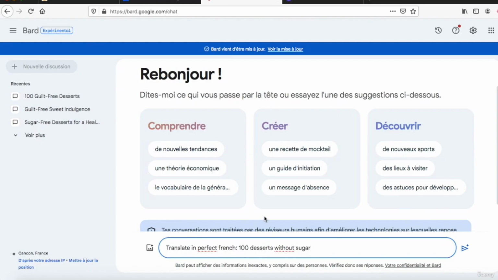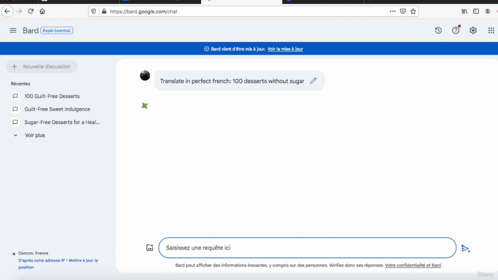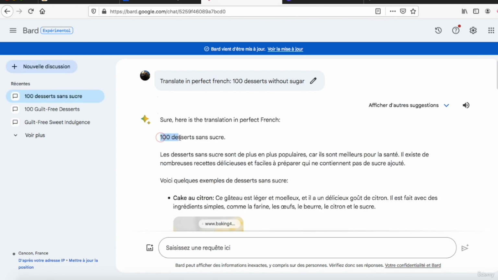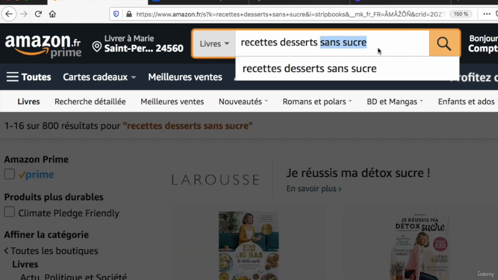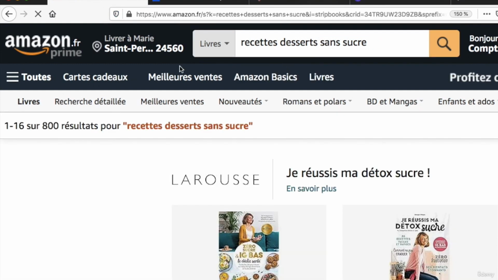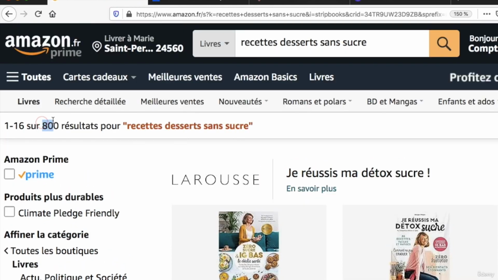I'm going in Google Bard and I put here in the prompt section, "Translate in perfect French 100 desserts without sugar." And with the translation, you will be able to go on Amazon and check if it's a good niche or not. So I have my translation here. Sans sucre is without sugar. And here you see without sugar, sans sucre, and you have less than 1,000 results, which is a good niche.